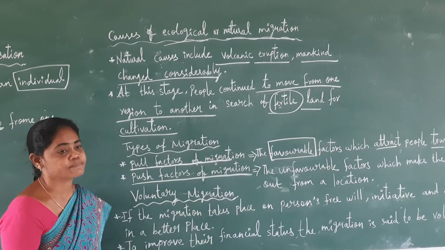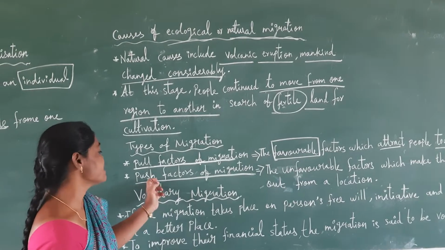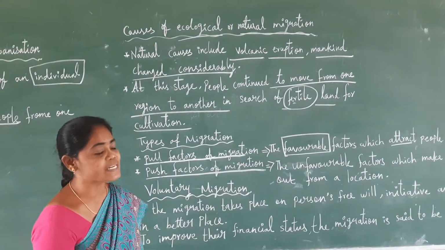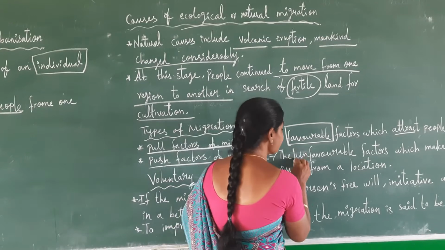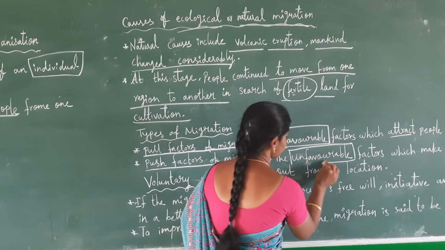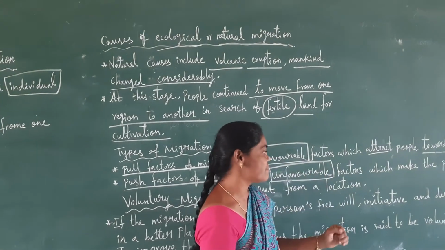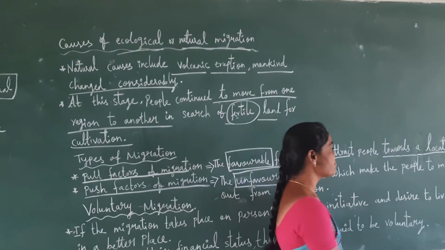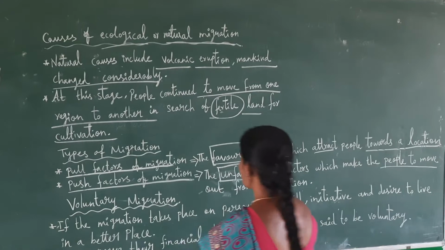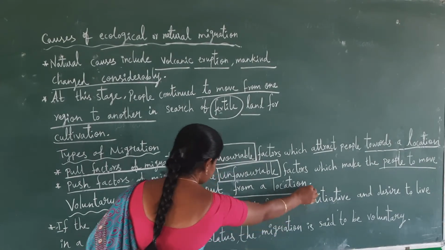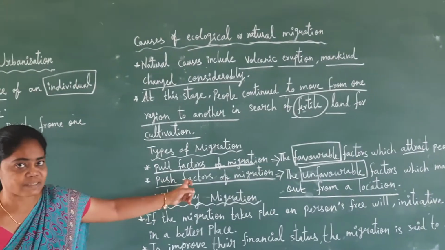Favorable condition. Next we will see the push factors of migration. Here there are unfavorable factors. Unfavorable factors which make the people move out from a location are said to be push factors.